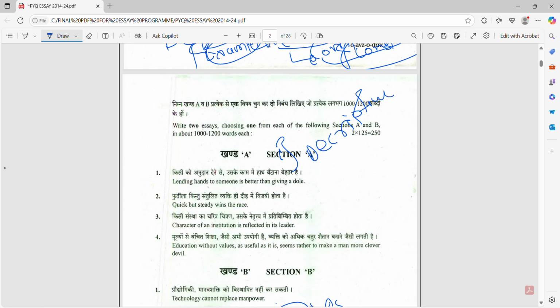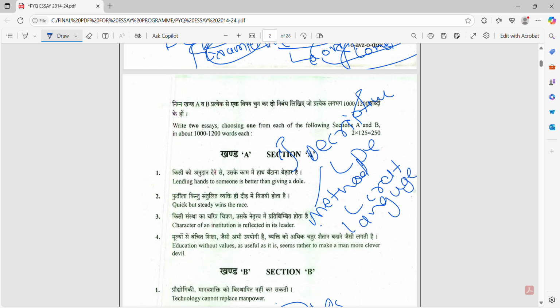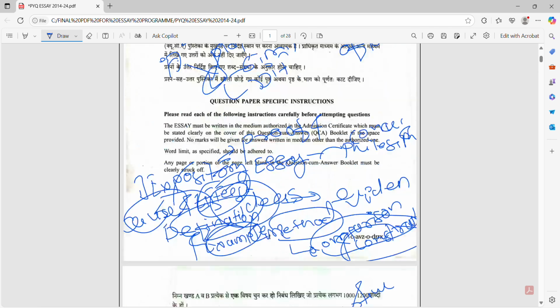It is simple, we just have to describe by the method of creative writing and language skill, and that is how we have to write. For example, BPO women in India, we just have to describe their lives. So that is what we are going to see.